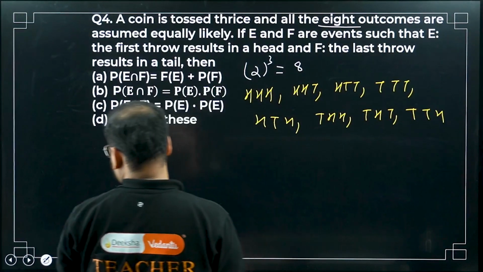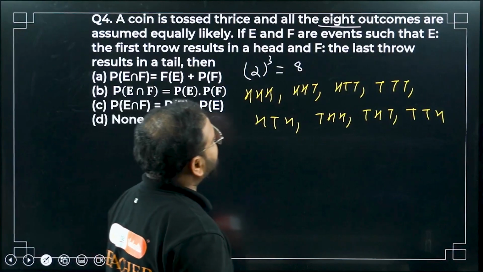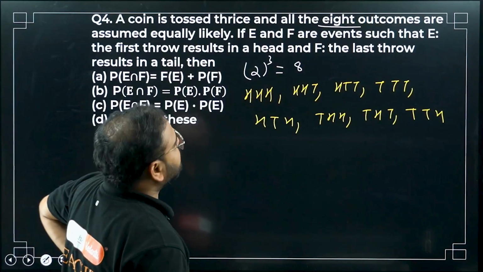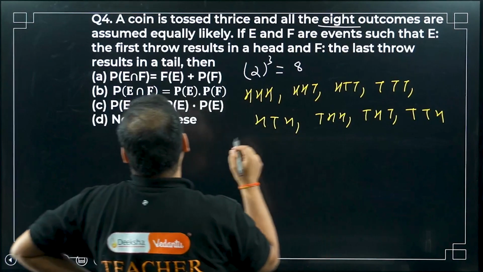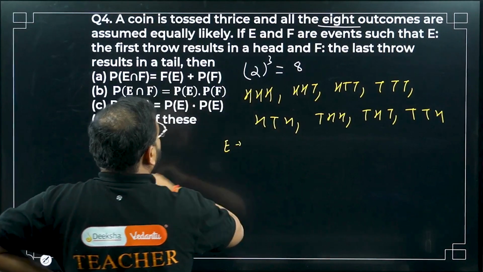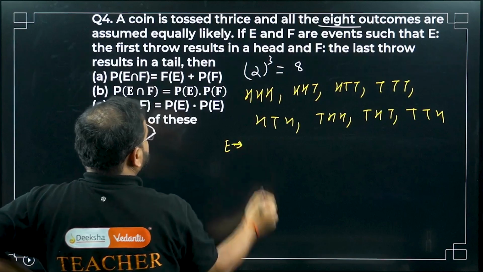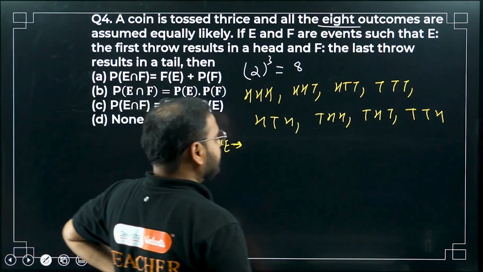Okay, great. Moving on, let's see the question. E and F are events such that, what is E? First throw results in a head.